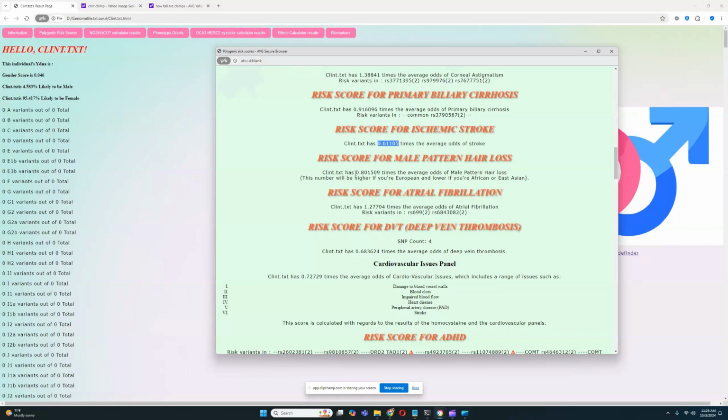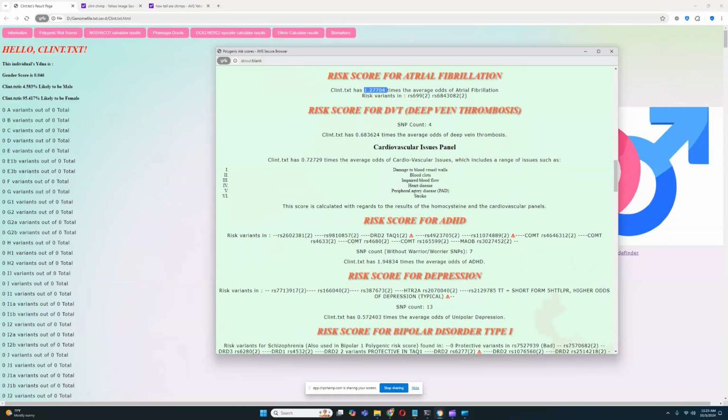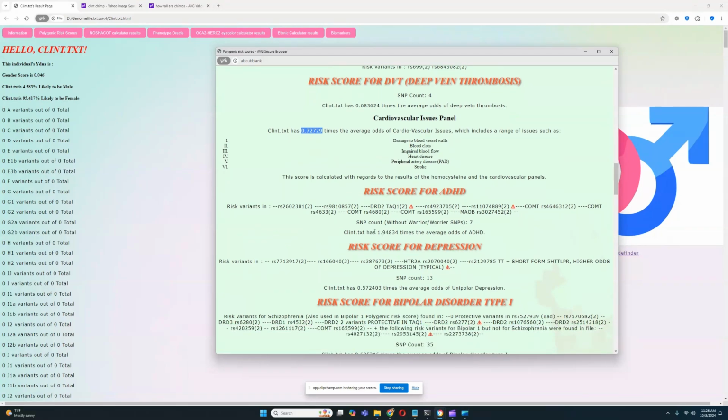Right. So he's got lower odds of male pattern hair loss. He's got higher odds of atrial fibrillation. But that's very interesting. So pretty much below average odds of cardiovascular issues. Pretty cool. He's got high odds of ADHD. That's very interesting, and he actually does have the 2 risk variants in TOC1. Now, I do remember that every single Neanderthal that I've looked at, and every single non-human sample that I looked at, had these risk variants in TOC1 in DRD2. So this is really no surprise. It's very typical. It would be very surprising if Clint Chimp had anything other than this genotype here in TOC1.